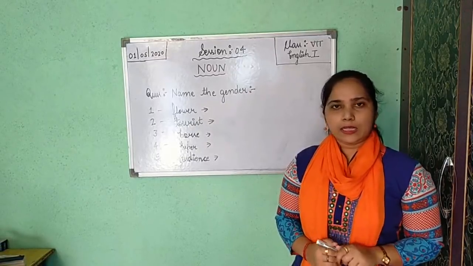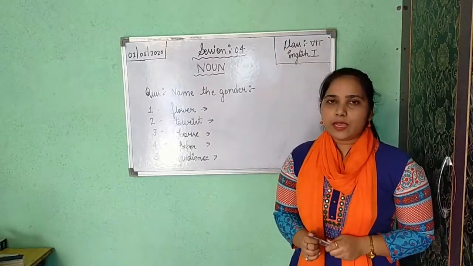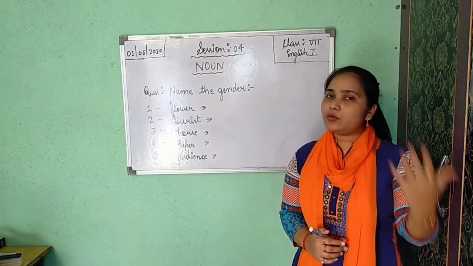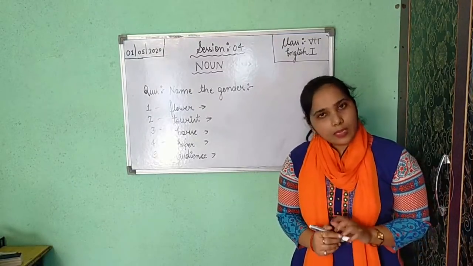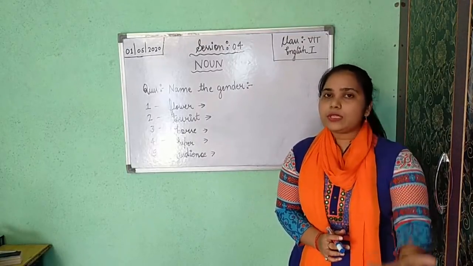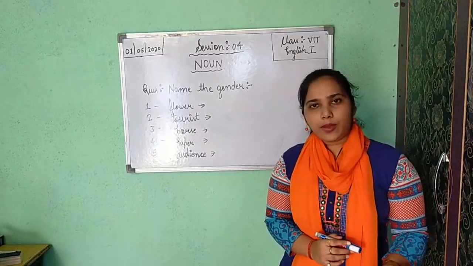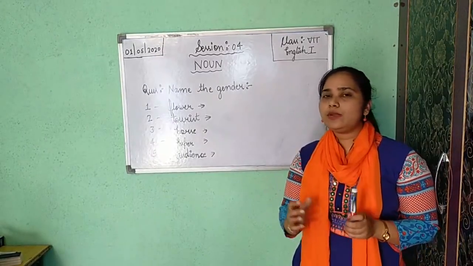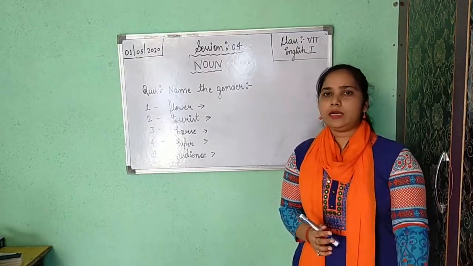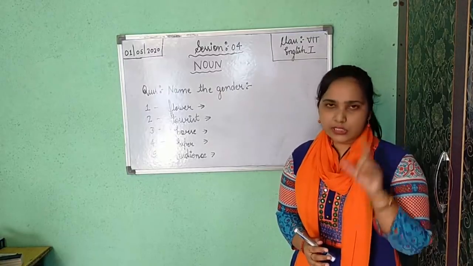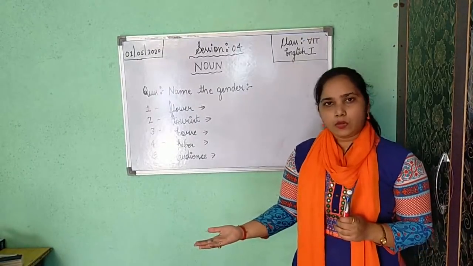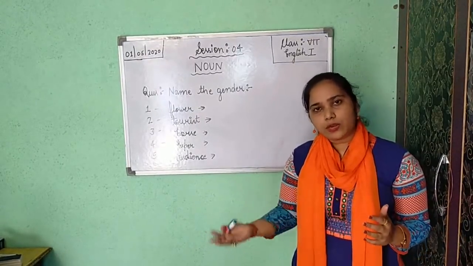Now the fourth and the last way I have told you to change masculine gender into feminine gender. If you are getting a noun in the compound form, and I have told you that if you are getting more than one word as a noun, it is your compound noun, then you will change the first word or the second word, meaning only the main word, to make the feminine. Grandfather changes into grandmother.